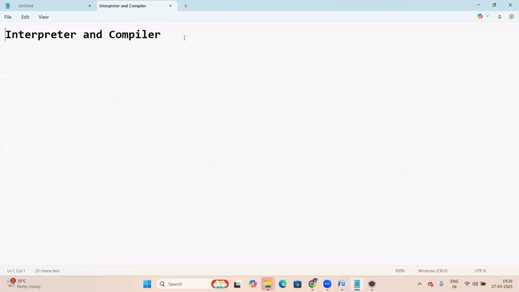Interpreter and compiler both are to convert from high level language to binary format. Both are doing the same process, the same thing, high level to binary code, but the way of working is different here.